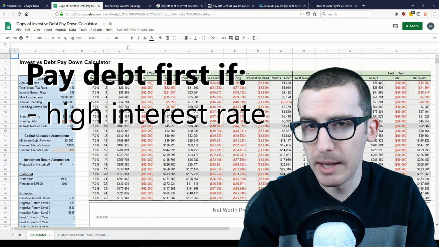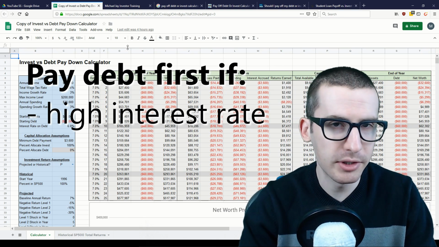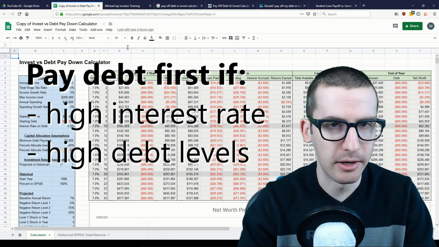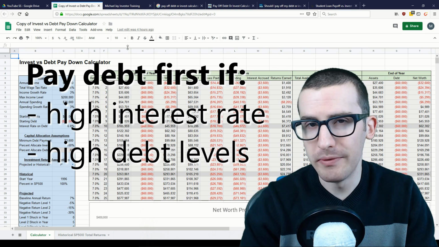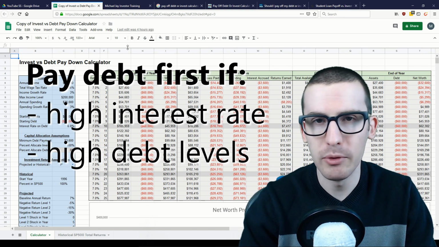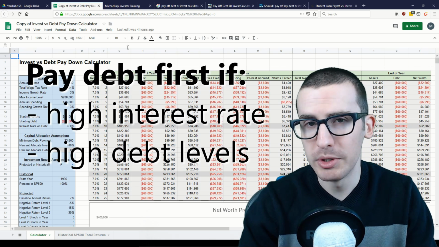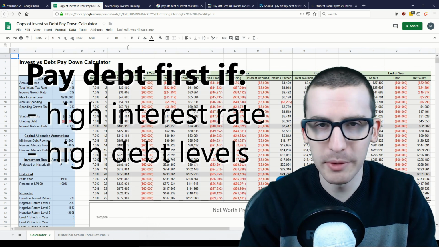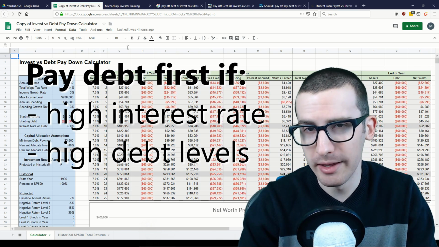The other reason you may want to prioritize paying off your debts first before you invest is if you have overall high levels of debt compared to your income. The issue with deciding to invest when you have high levels of debt is that you're on thin ice. If you run into any financial troubles, which makes it difficult to make payments on those debts, then you're going to be forced to liquidate your investments at what might be an inopportune time.